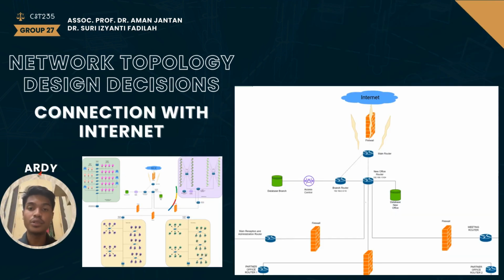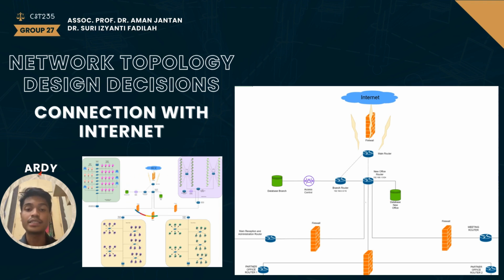Here is the network topology diagram of our organization. It outlines the major network component including routers, firewalls, databases, and access control system. Our network starts with internet connection which is protected by firewall. The main router is connected to this firewall, serving as primary gateway for all network traffic entering our internal network. The main router connected to branch router, facilitating connectivity for our branch office.